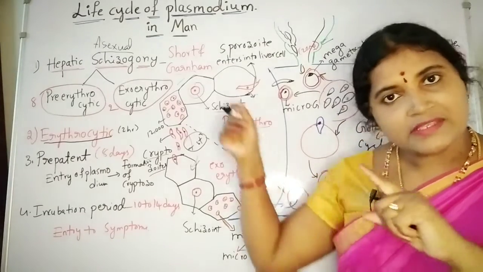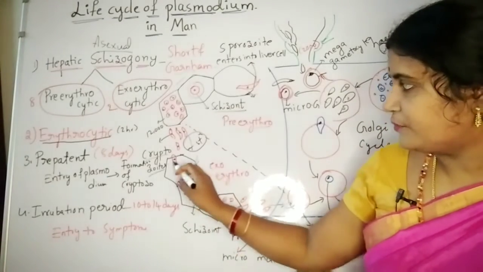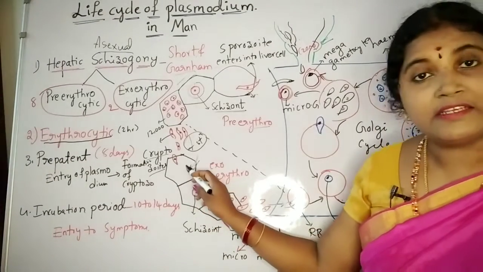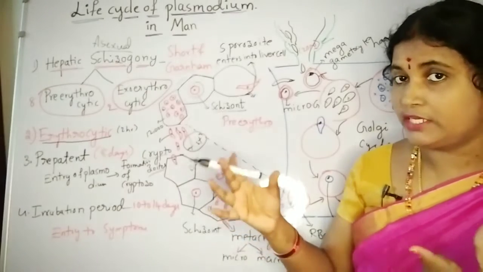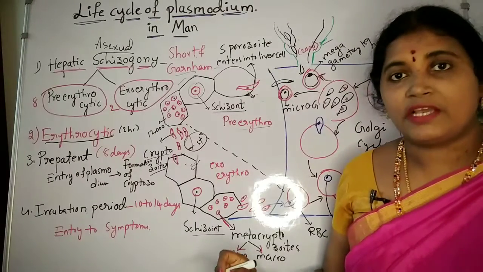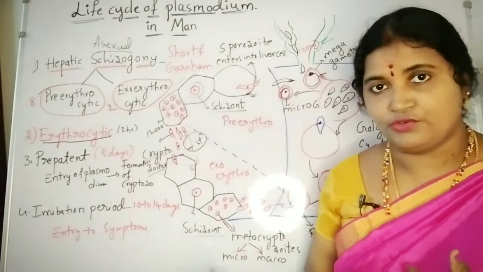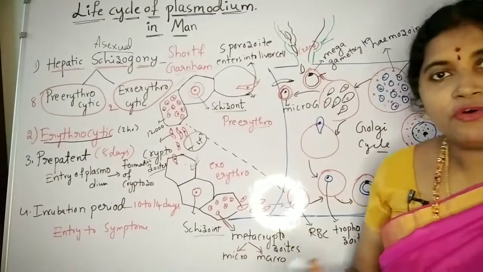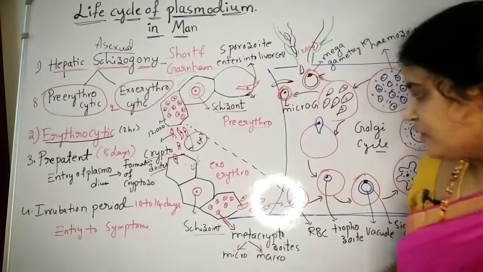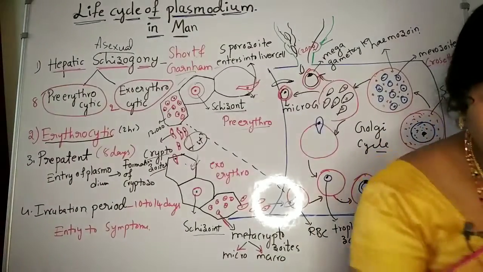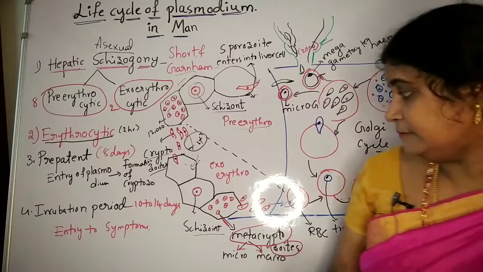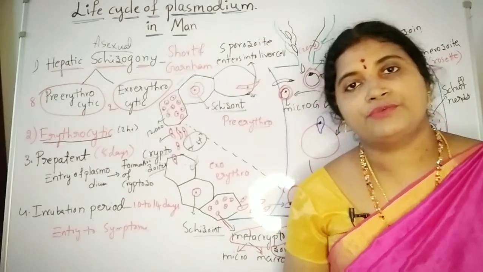If you see the diagram, it is the same diagram. The cryptozoids are going to enter the fresh liver cell. From the fresh liver cell, it is transforming into the trophozoite. Again it is feeding on all the contents of the liver cell and forming the schizont. Again the schizont undergoes schizogony, forming multiple cells. Those multiple cells are known as metacryptozoids. So metacryptozoids are the results of the exoerythrocytic cycle.